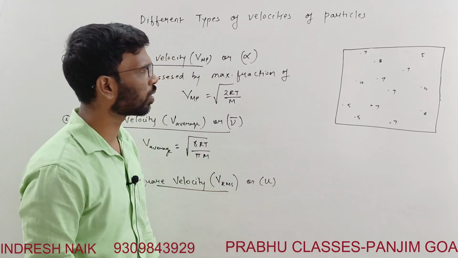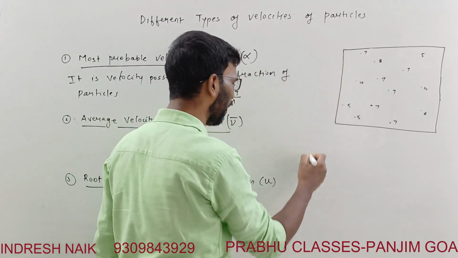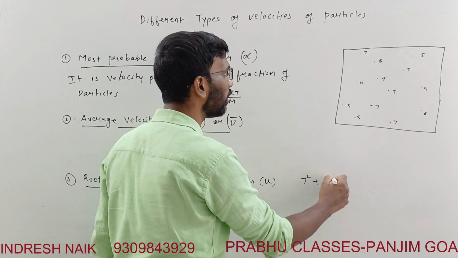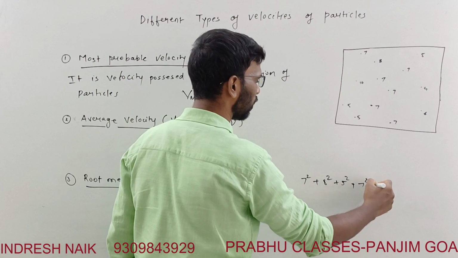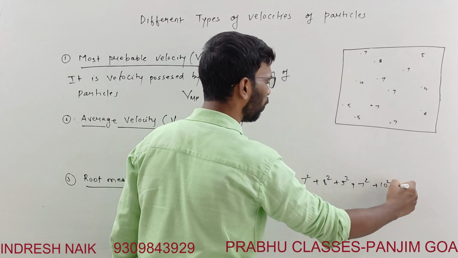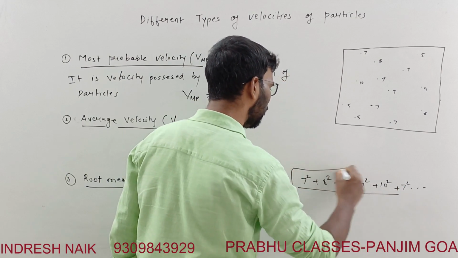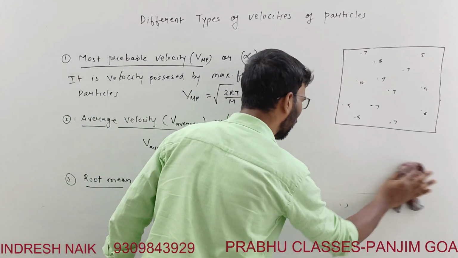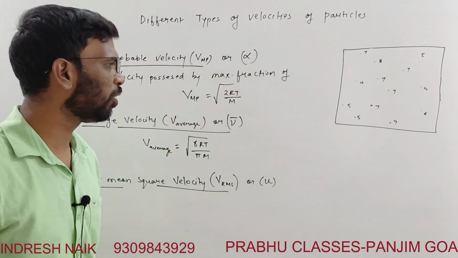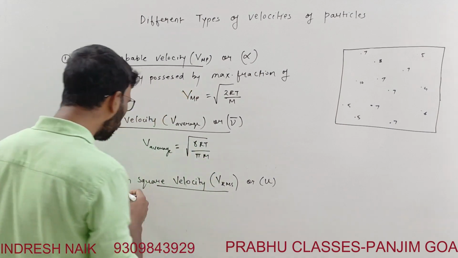And then there comes the root mean square. Root mean square means what? You have to take, let's say, 7 square plus 8 square plus 5 square plus 7 square plus 10 square. Hope you are understanding what I am doing. Let's say there are 13 particles, and take the square root. That is what root mean square means. If there are n number of particles, it will be divided by n.